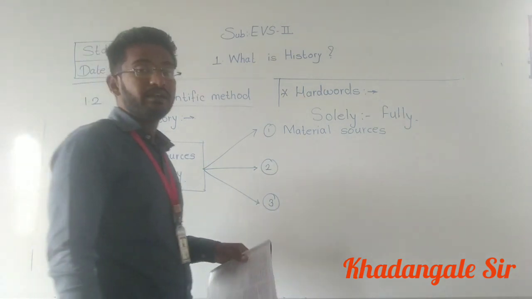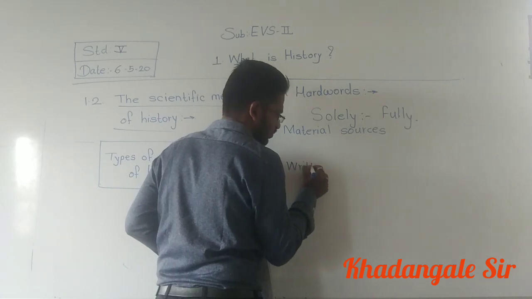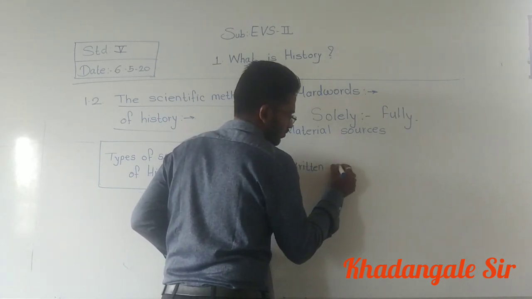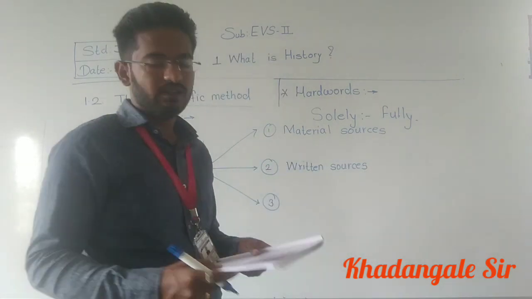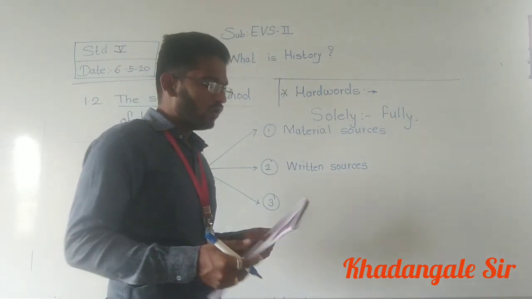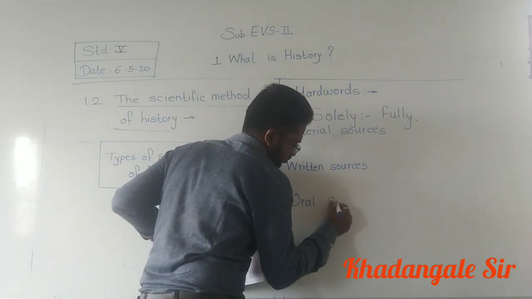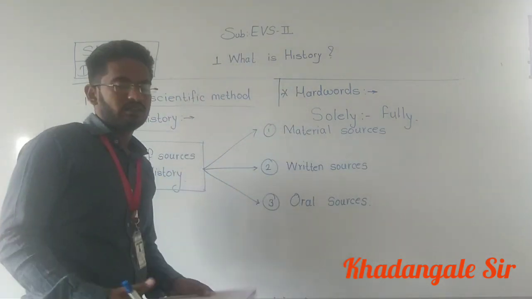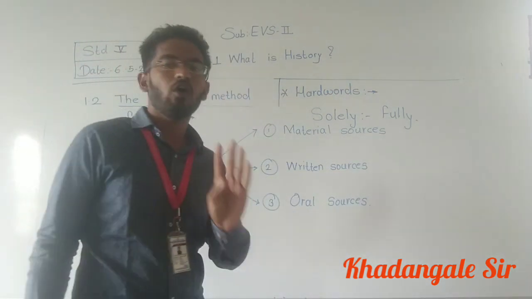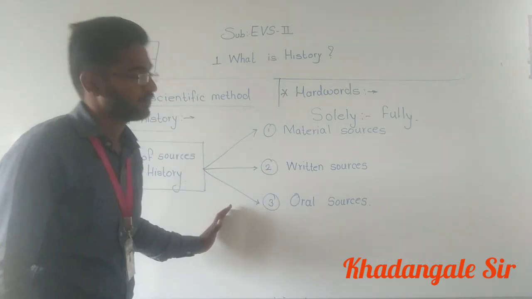Second one is written sources. And the third one is oral sources. See, these are the three types of sources of history.